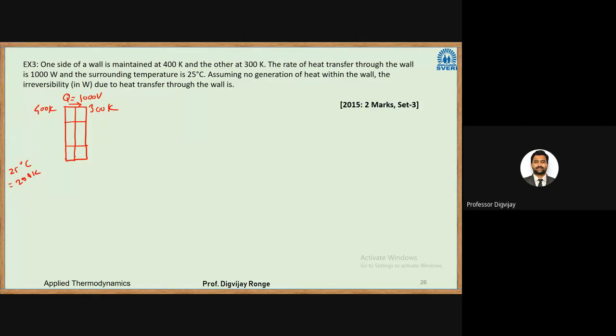Now they are saying there is no internal heat generation. That means the internal heat generation, what we denote as Q dot, is zero. There is no internal heat generation. What will be the irreversibility? What will be the I value?